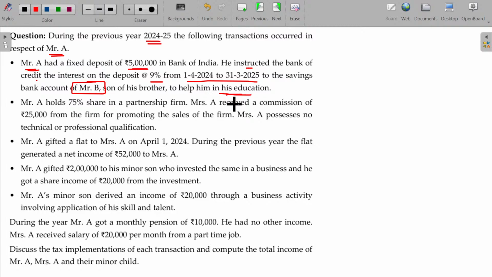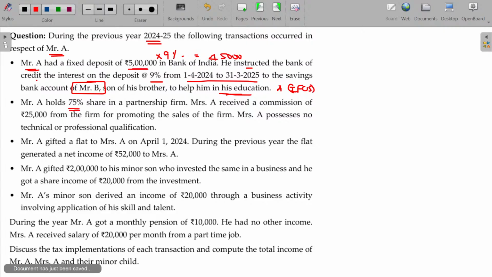So now what happens here? He transfers the income without transferring the ownership, then it should be clubbed in the hands of Mr. A only. This is A's income, income from other sources. How much is that? For one full year, 9% on this being how much? 45,000.